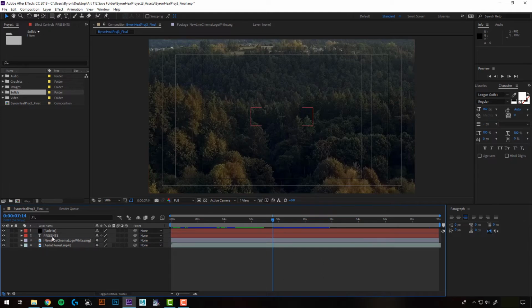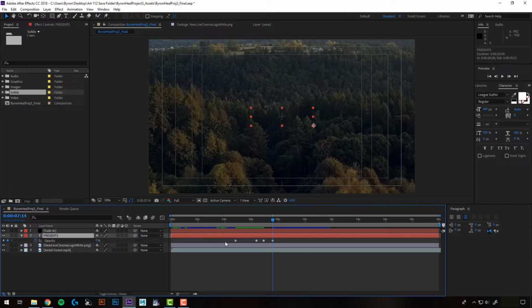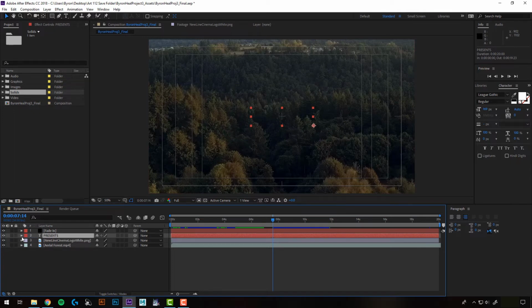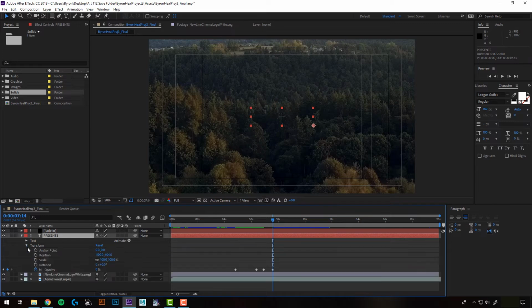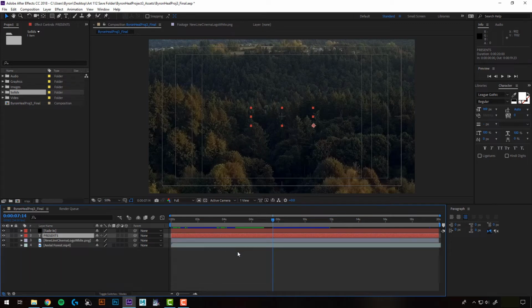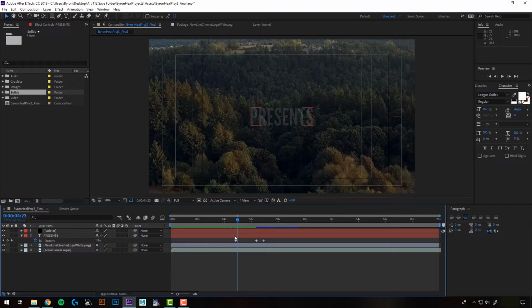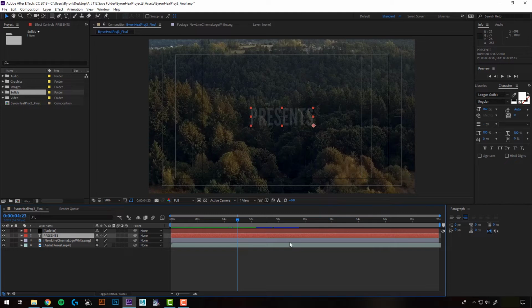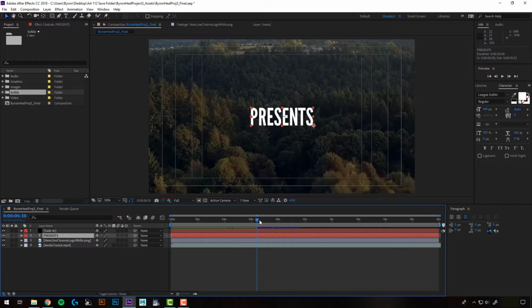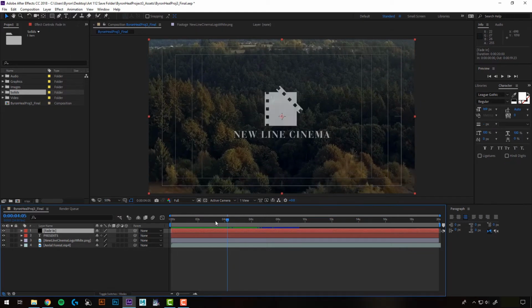And if I just select a layer and press U, it's just going to bring up the keyframes for that layer. So this is a nice way to get to your keyframes without having to go through here every time. Just press U. Now, since I have stuff fading off on my composition, I don't need these to fill the entire timeline. And especially if everything's collapsed, I don't know exactly where one thing ends or one thing begins without seeing my keyframes. So I'm just going to trim these to the size that I need them.